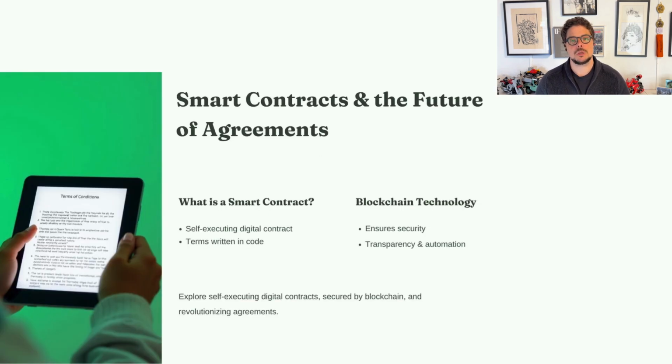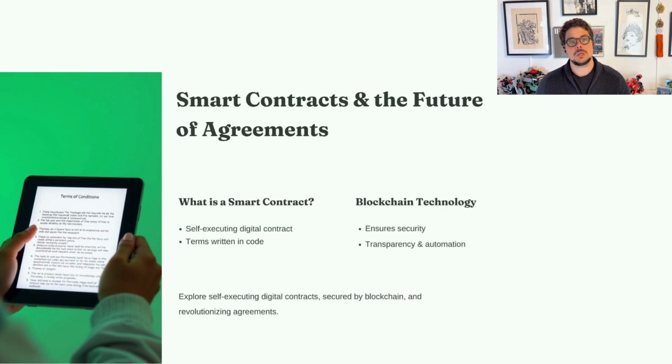Now, let's explore smart contracts, which are transforming modern transactions. While they offer exciting potential for automation, it's important to note that the legal enforceability of smart contracts is still disputable in some jurisdictions. What are smart contracts? Smart contracts are self-executing agreements with terms written in code. They automatically enforce actions when preset conditions are met. How it works: stored on blockchain networks, ensuring security and transparency. Execution is automatic and does not require third parties.